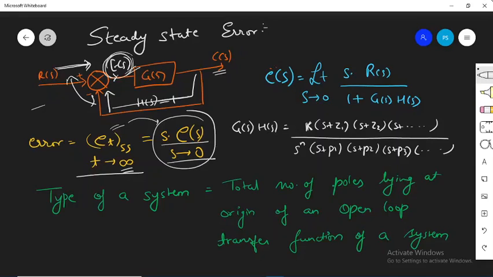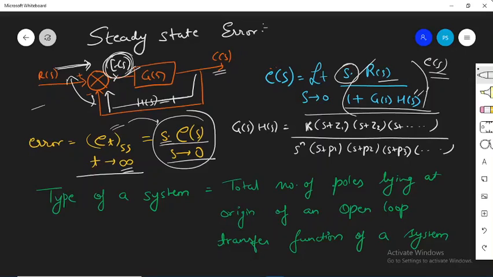If you find out the value of this error, it's going to come out as equal to R(s) divided by 1 plus G(s) into H(s). Of course the value of H(s) over here is to be taken as 1. So this is the expression of E(s). If you want to find out the steady state error in the Laplace domain, then remember you have to multiply this E(s) with s and take the limit of s tending to 0. Then that value will depict the steady state error in the Laplace domain.